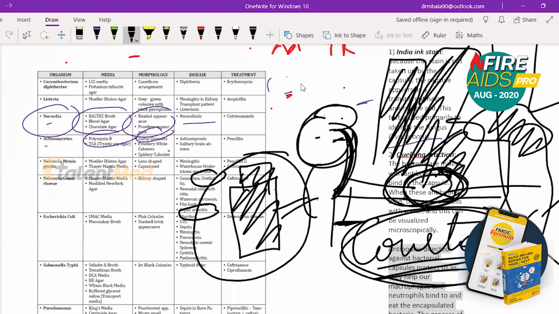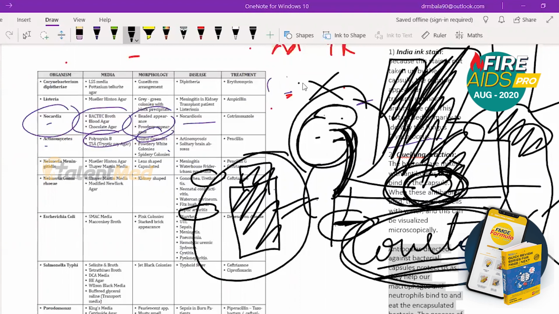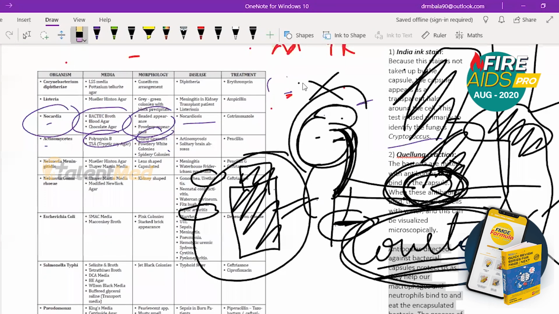He's shaking hands, that is going to cause infection, septic arthritis and urethritis. While passing urine, he'll get urethritis. He's a kidney shaped person. He does not wear a cap. There is no cap for him. So this picture you must remember. He's from New York, so modified New York agar. Am I clear here? Everyone? Very good. So till now, all the points we saw had some memorizing aids, so you must not make a mistake in any of these MCQs.